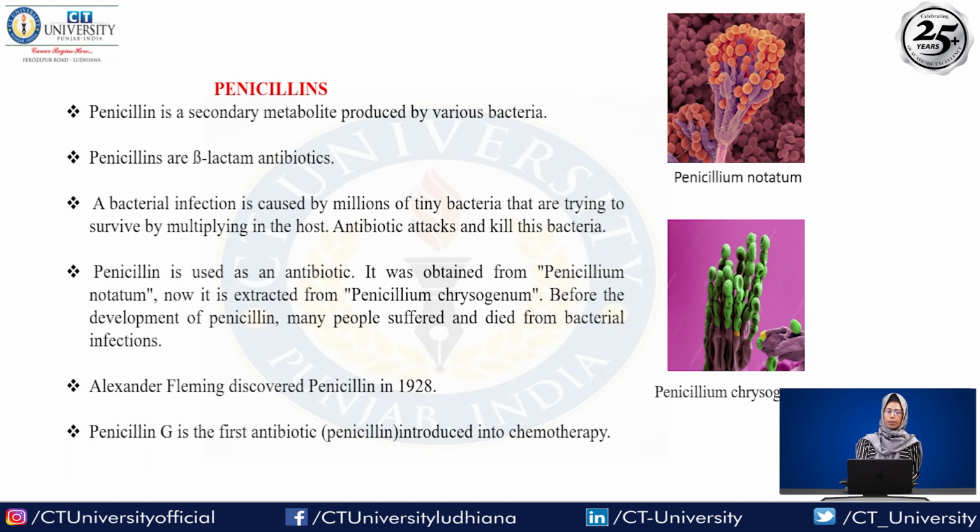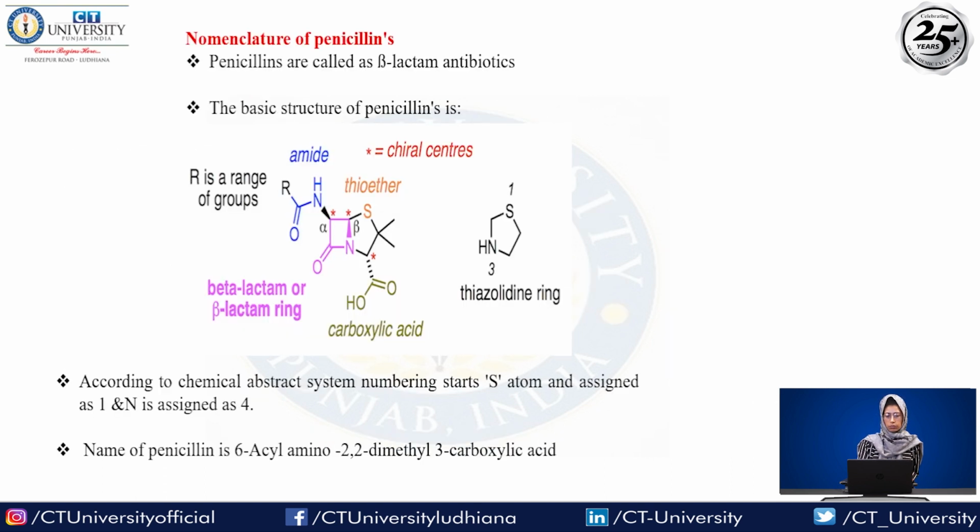Many people died and suffered from bacterial infections because in ancient times we had no medication to treat them. So here we have the next point. Alexander Fleming gave us penicillin in 1928. Penicillin G is the first penicillin antibiotic introduced into chemotherapy. Next we have the nomenclature.